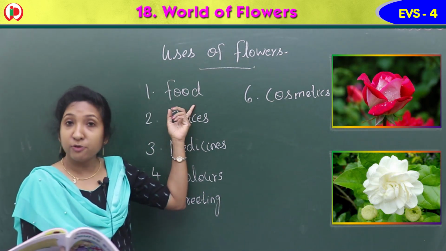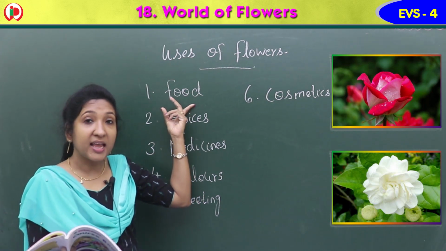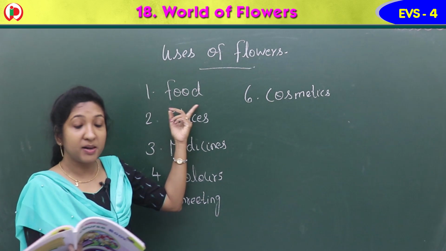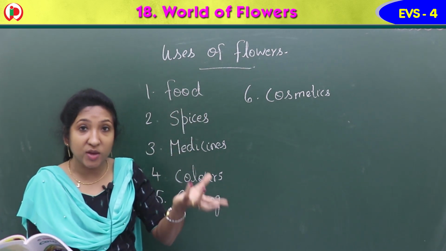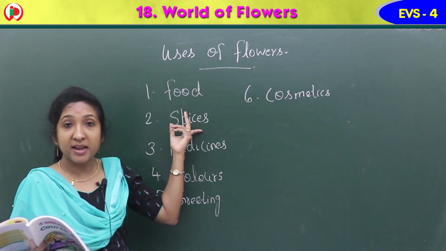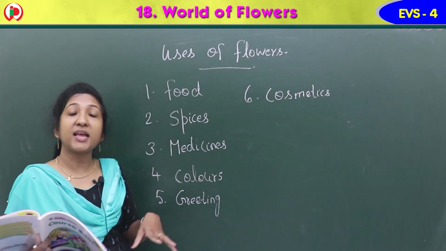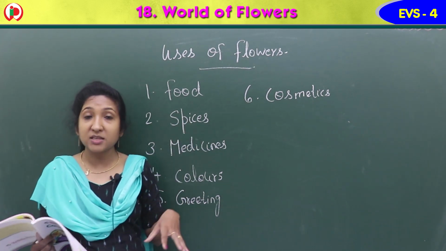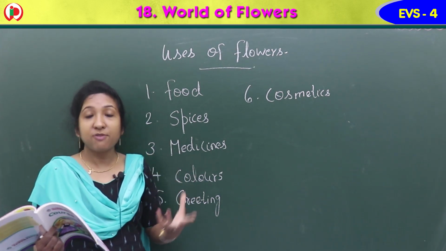Flowers as food. Some flowers like banana and pumpkin are edible. Cauliflower and broccoli are actually flowers, but we use them as vegetables. Then spices: clove and caper are spices made from flowers, and the most expensive spice, saffron, is made by drying parts of the crocus flower.